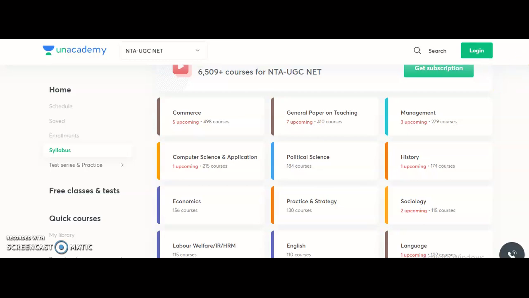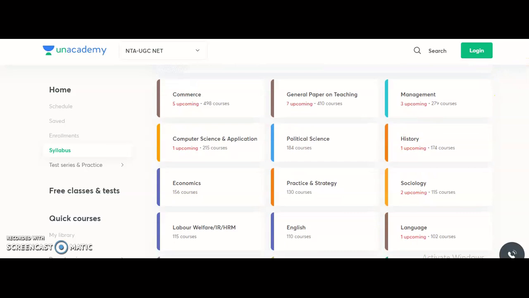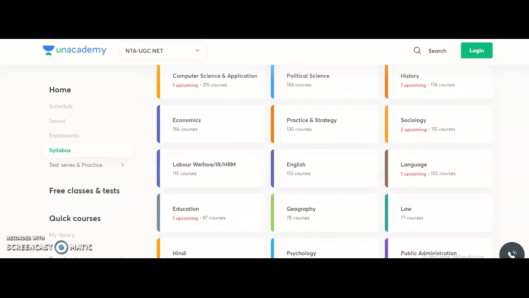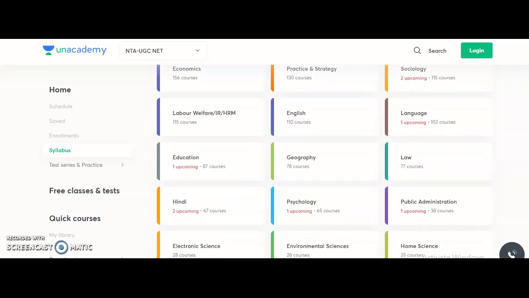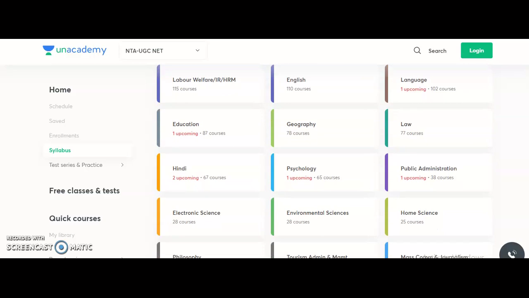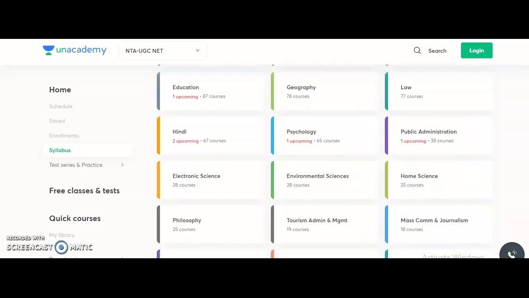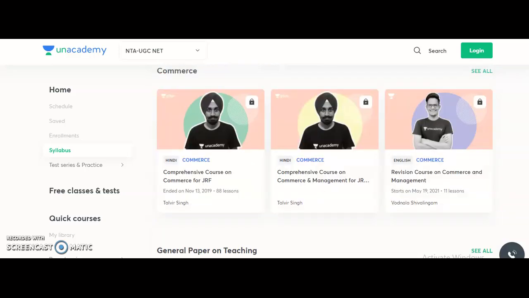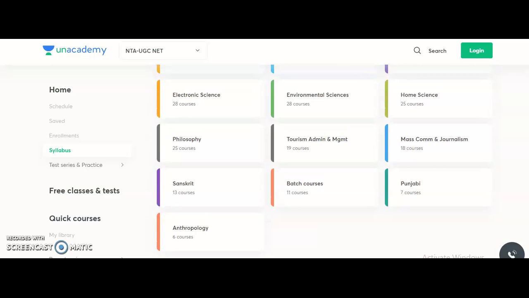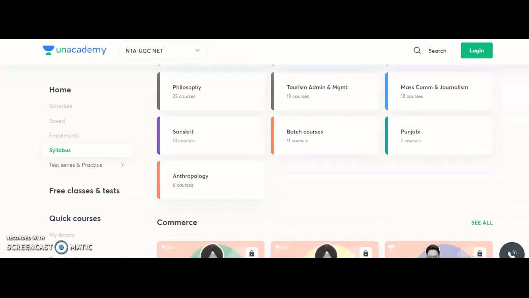First of all, we will see what the different subjects are that Unacademy provides for NTA UGC NET: commerce and general paper on teaching, management, computer science and application, political science, history, economics, practice and strategy, sociology, labor welfare, English, language and education, geography, law, Hindi, psychology, public administration, electronic science, environmental science, home science, philosophy, tourism administration and management, mass communication and journalism, Sanskrit, Punjabi, and anthropology.